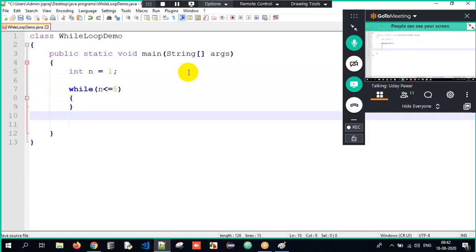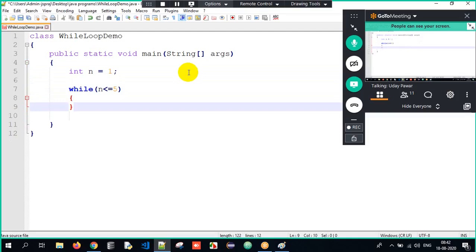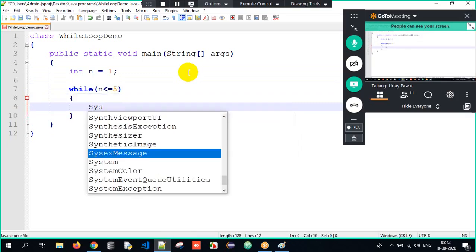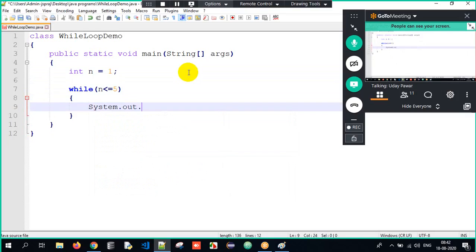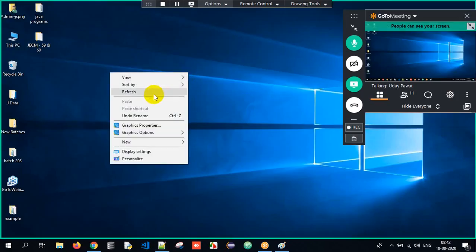And what are we supposed to print here? I am supposed to tell System.out.println, and I am just printing the value called as n here. Okay, now I want to execute it and see if this is a valid output or not. So therefore what am I supposed to do here?